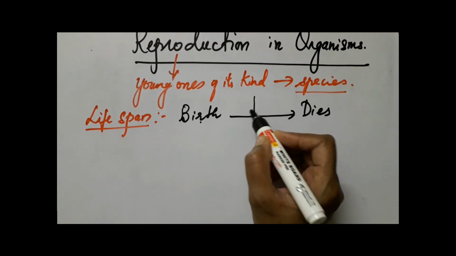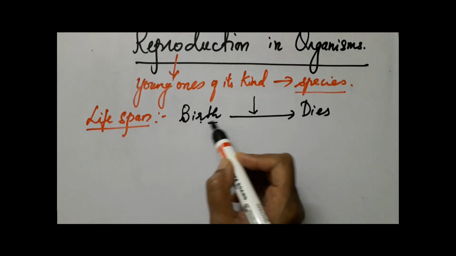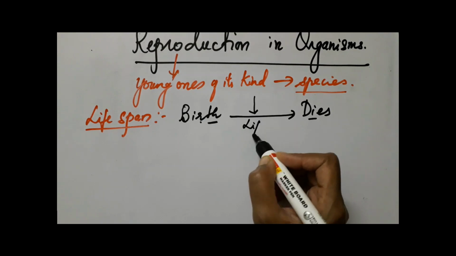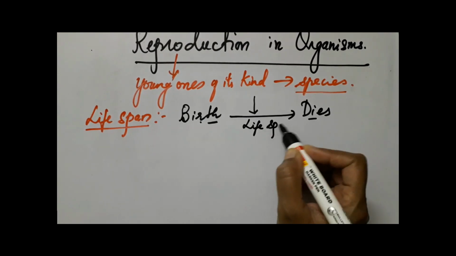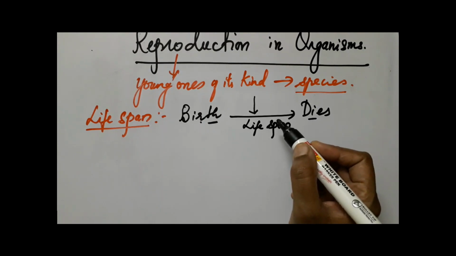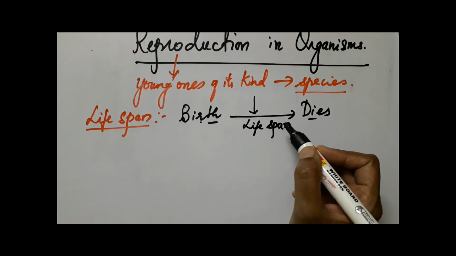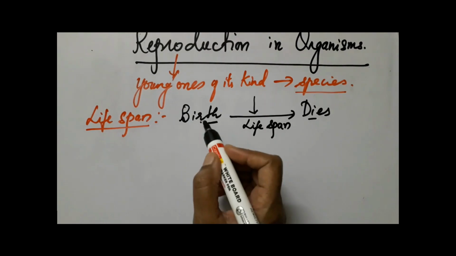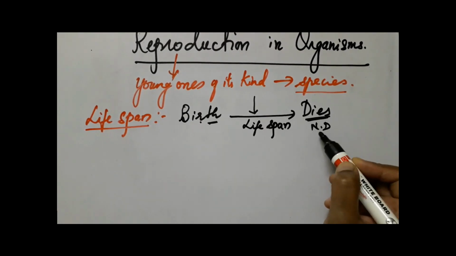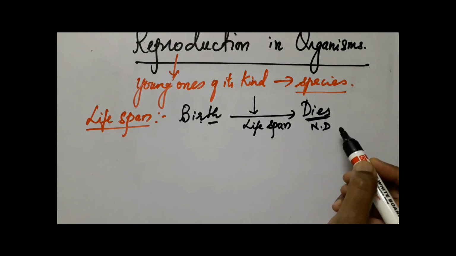Now this time between the birth and the death is what is called the lifespan. We can define lifespan as the period between birth and natural death. You get that? The period between birth and natural death.